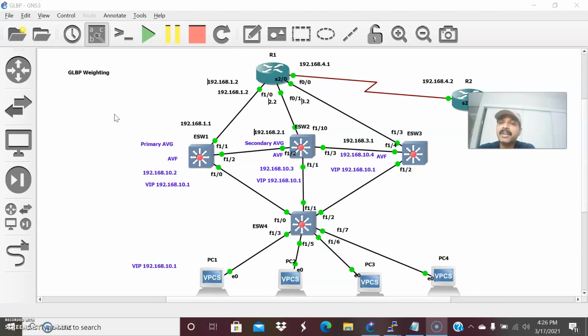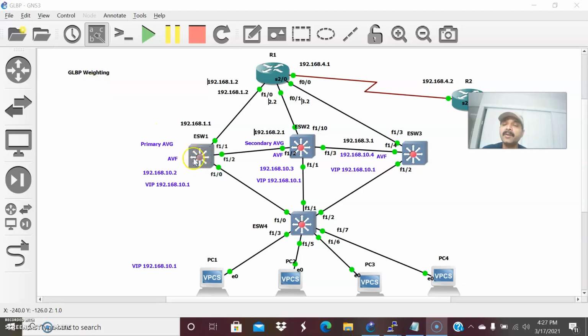Now let us see what the weighting value is. What is the purpose of weighting? Before that, I also said that the AVG will assign each router an active virtual forwarder. So for each and every router, there is one group for the active virtual forwarder. There are three forwarders: this one will be the active virtual forwarder for one group, this one for another group, and this one for another group. That is the way the AVG assigns its own router the active virtual forwarder group. So what is the purpose of weighting? Weighting is used to determine which router we want to perform the active virtual forwarder role. If I don't want this router to perform the active virtual forwarder role, or if I want to give this role to some other router, in that case I can use the GLBP weighting value.